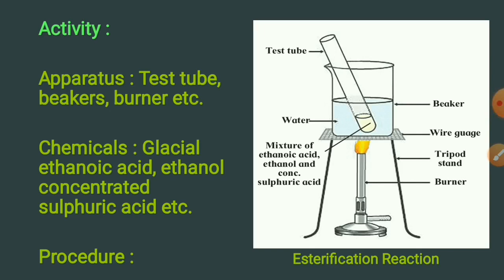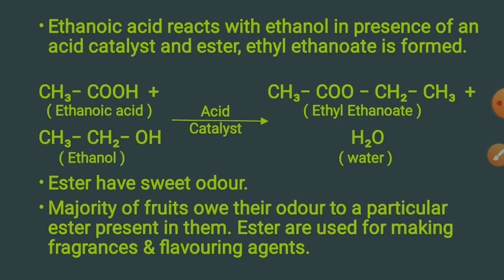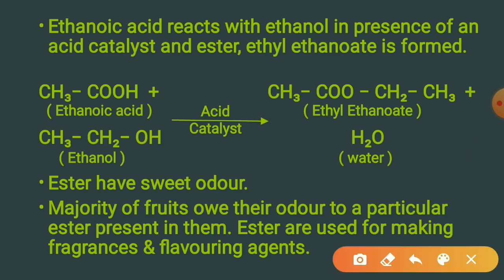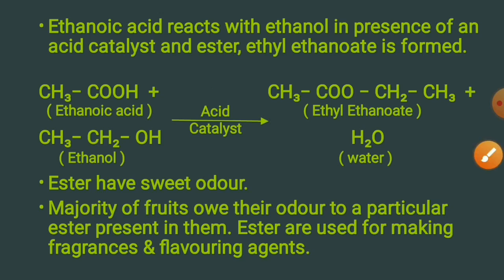Add a few drops of concentrated sulfuric acid in it. Keep this test tube in the beaker containing hot water for 5 minutes. Then take 20 to 30 ml water in another beaker and pour the above reaction mixture in it and smell it. Ethanoic acid reacts with ethanol in presence of an acid catalyst and ester ethyl ethanoate is formed.